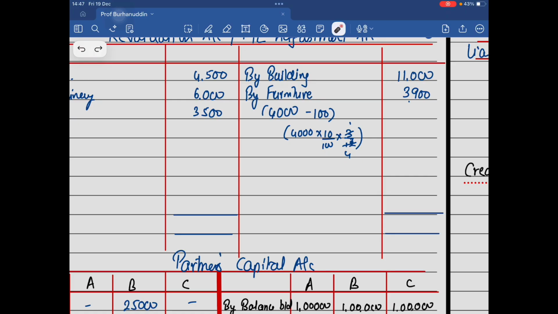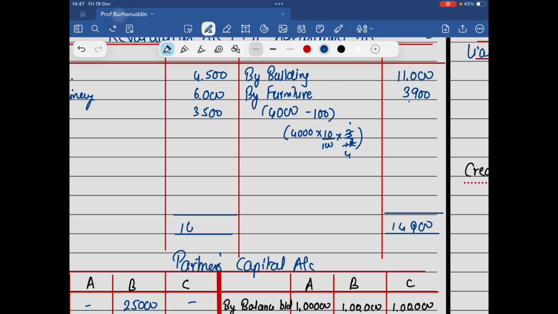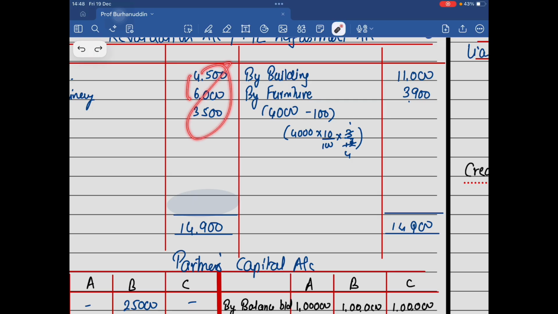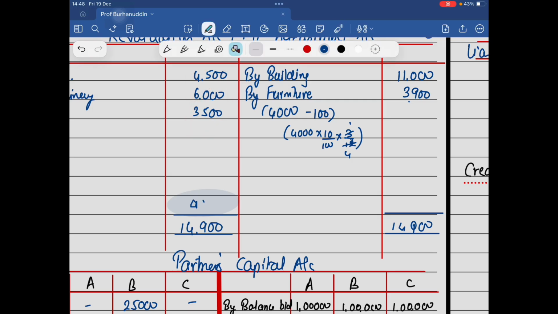No, we have a profit. 14,900. And if you take the balancing figure over here, this is 10, 4, 14. So 900 ka profit.